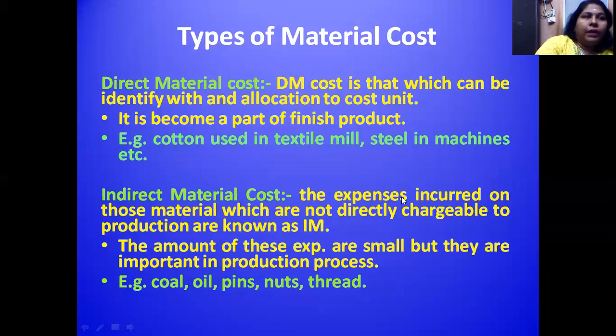The amount of these expenses is small, but they are important in the production process. So if any material is identifiable in the final product, it's direct material cost. If it is not identifiable in the final product, it is indirect material cost. I think by looking at this example, you will understand what is direct material cost and what is indirect material cost.